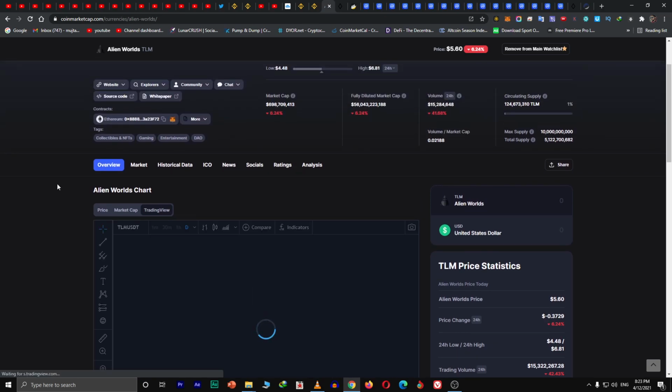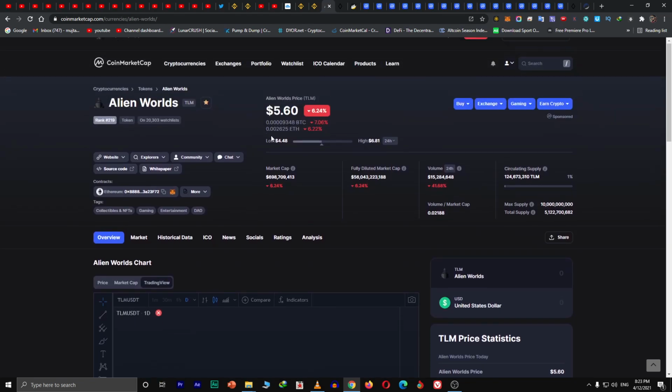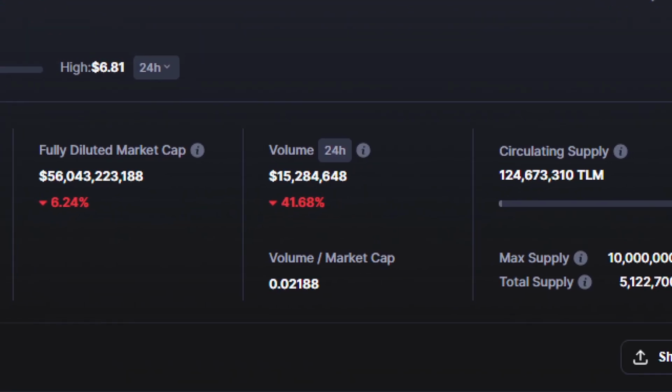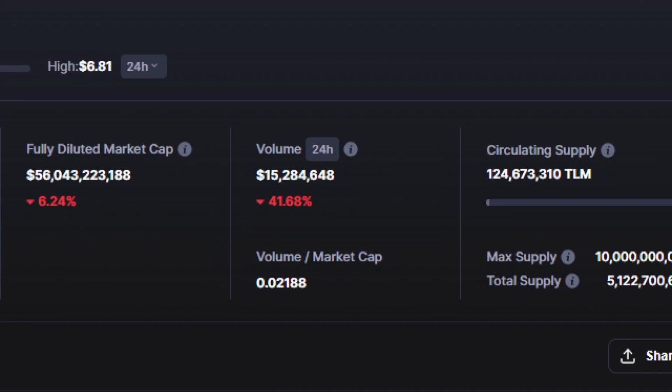So we can say the price can go, well, if we say this could be the base price, $4 to $5, because the supply is too much, but only 1% supply is in circulation. How much? 124 million. Okay, only 124 million supply is circulating right now.